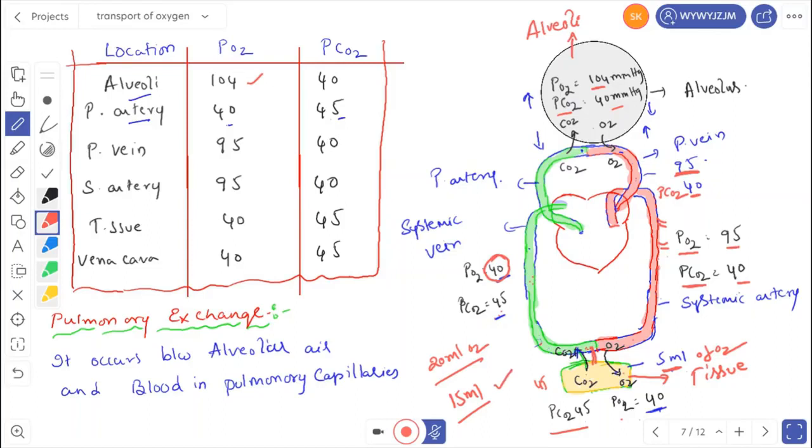Now let us see the types of exchange. Pulmonary exchange occurs between the alveolar air and the pulmonary capillaries. So this is the alveolar air and here the pulmonary capillaries. From the alveoli, oxygen diffuses into the pulmonary capillaries, and from the pulmonary artery, carbon dioxide diffuses into the alveoli. Let us see that mechanism now.